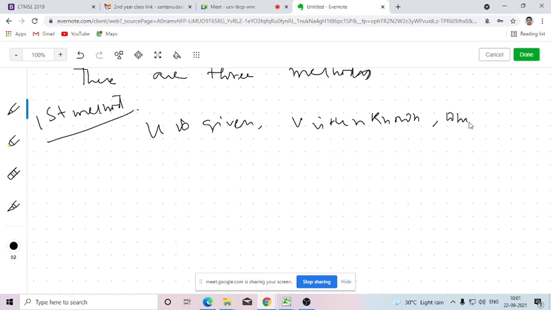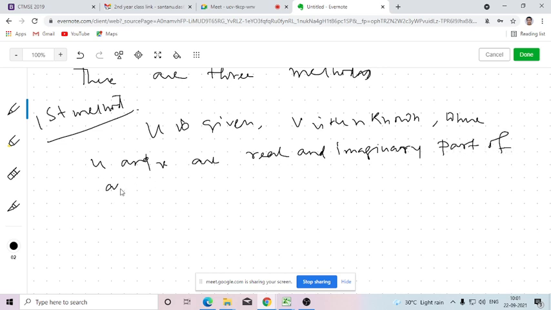Here u and v are the real and imaginary parts of an analytic function f(z). Since we need to identify v, we'll express v in the form of the total differentiation,